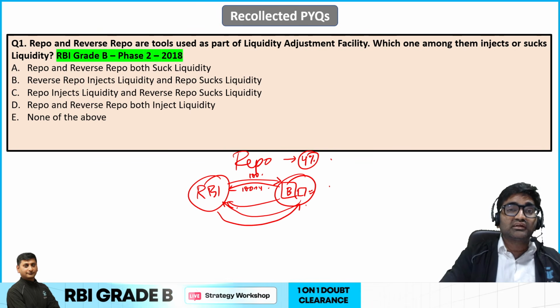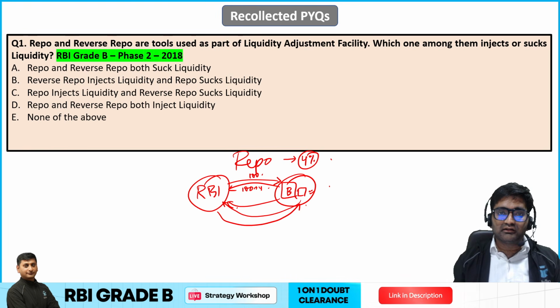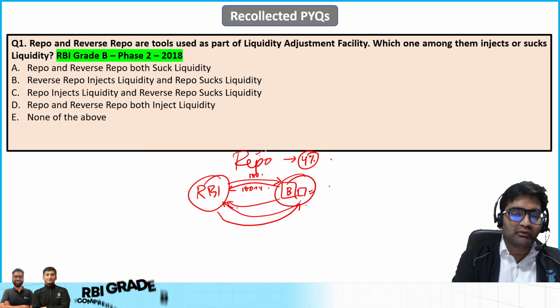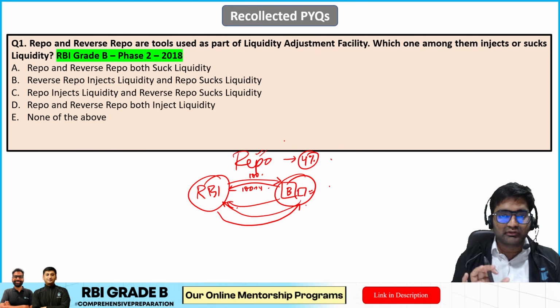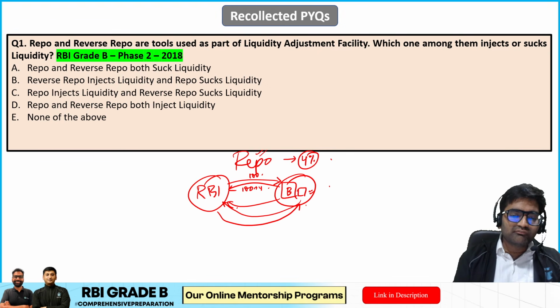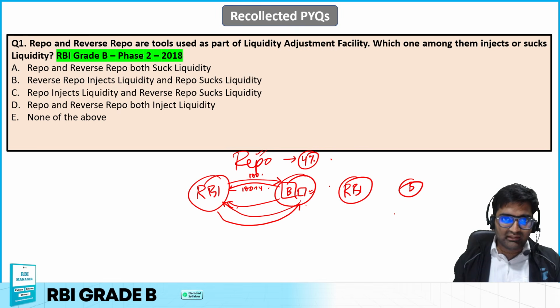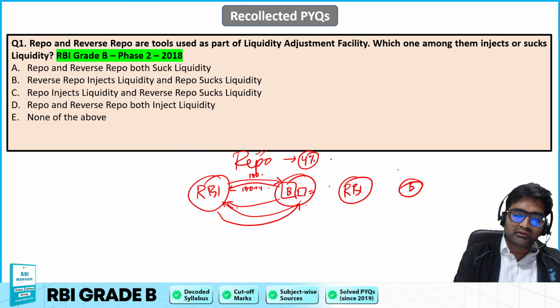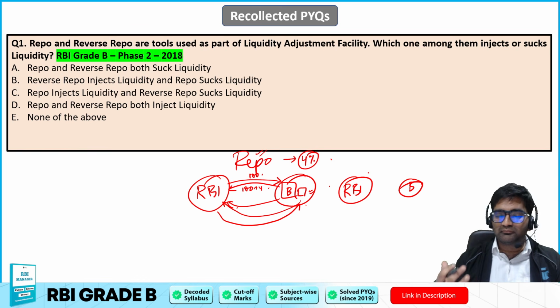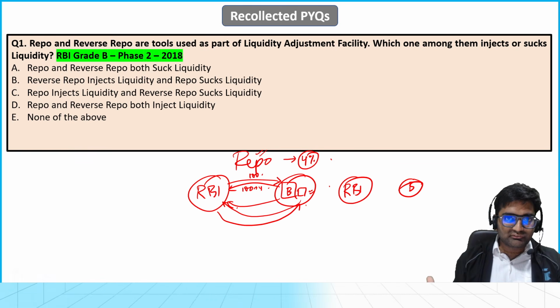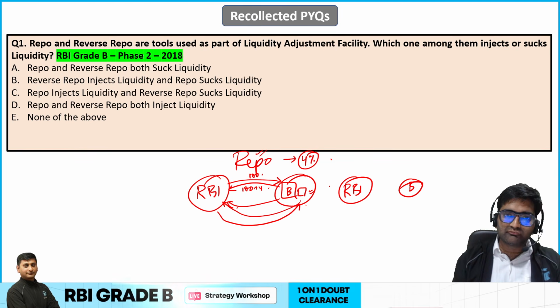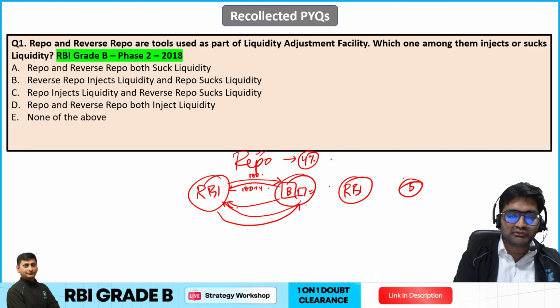Is that clear? So this particular repurchase arrangement, in short, is called a repo arrangement, okay? And the interest rate is called the repo rate. Is that clear? Now if this thing happens in a reverse manner, like banks have excess money with them, they are unable to park that excess money anywhere. So in that case, what can the bank do? Again, RBI is the lender of last resort and also banker of all the banks, isn't it? So bank can actually place that money with RBI, 100 rupees.